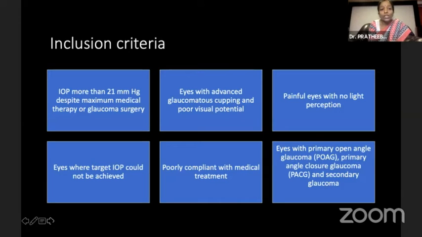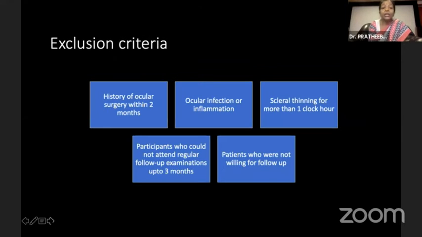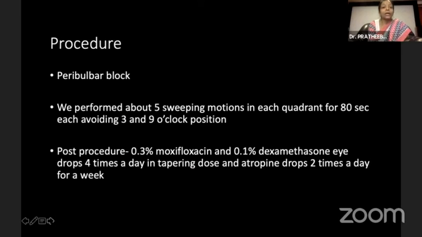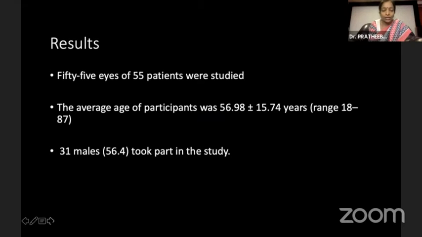We included all patients with IOP of more than 21 with refractory glaucoma, with advanced glaucomatous cupping, or a painful blind eye. We included patients who were poorly compliant, and all types of refractory glaucomas. We excluded patients with a history of recent ocular surgery, ocular infection, inflammation, scleral thinning, and those not willing for follow-up. A comprehensive ocular examination was done. IOP was measured at baseline and post-procedure at 1 week, 1 month, and 3 months. The number and type of glaucoma medications used were noted. The procedure was done as I explained earlier.